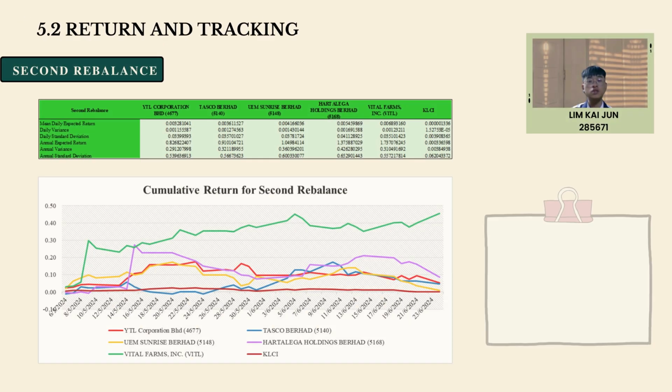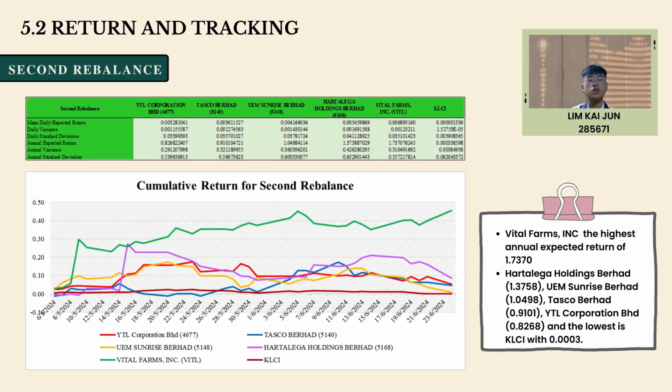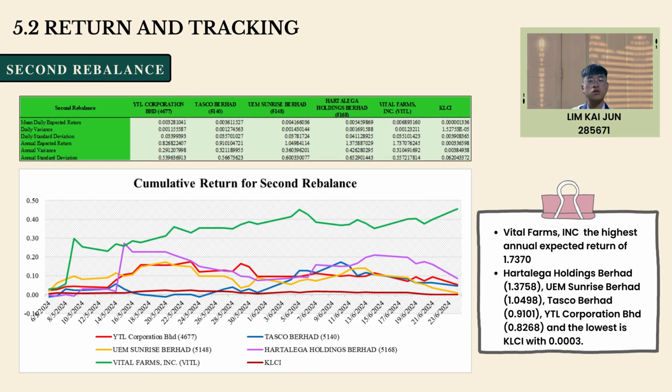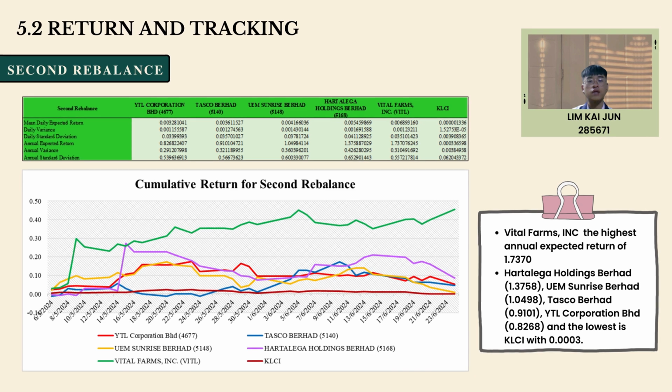From the second rebalance, we can observe that Beta Farms exhibited the highest annual expected return of 1.7370, followed by Harta Lega Holding Berhad 1.3758, UEM Sunrise Berhad 1.0498, Tesco Berhad 0.9101, YTL Corporation Berhad 0.8268, and the lowest is KLCI with 0.003. Our portfolio has improved as the expected return increased during this period.